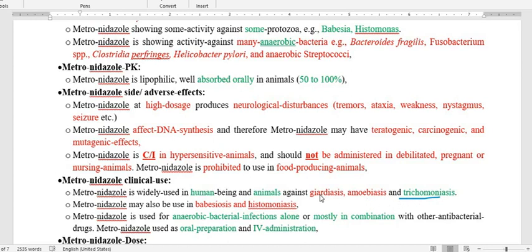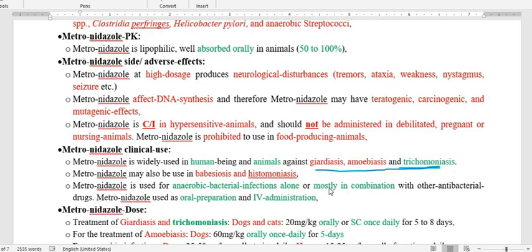So the main therapeutic use of metronidazole, that is nitroimidazole, is as a drug for giardiasis, amebiasis and trichomoniasis. In addition to this, it is antiprotozoal against Giardia, Entamoeba histolytica and Trichomonas in human beings as well as animals, and is also used for minor activity against babesiasis and histomoniasis. So metronidazole also shows activity against Babesia and Histomonas.